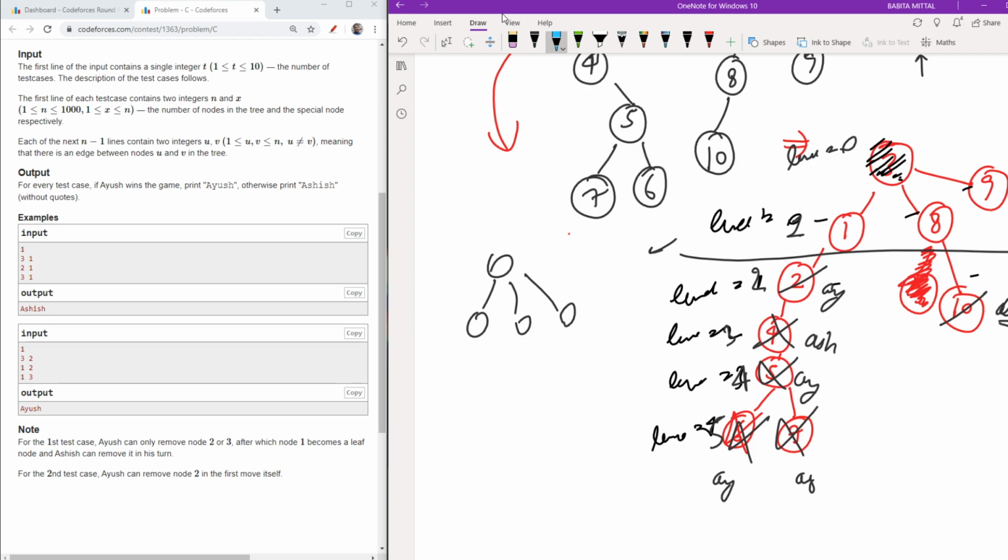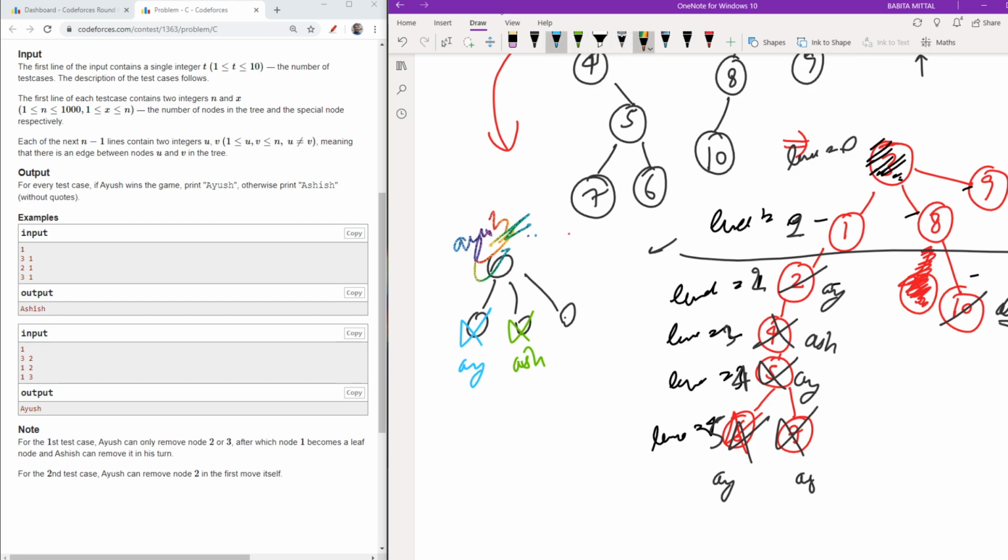Now it is Ashish's turn, and he has to remove a leaf node at any step, so Ashish will remove this. Now the remaining graph is this and this. Ayush will opt for this, and by this I can say that Ayush will win.